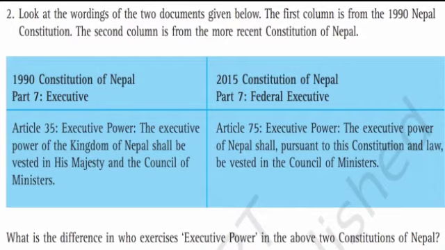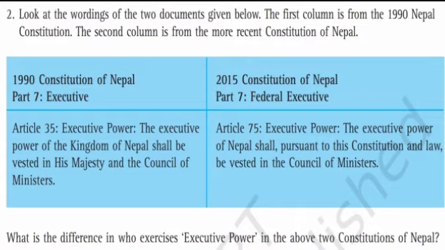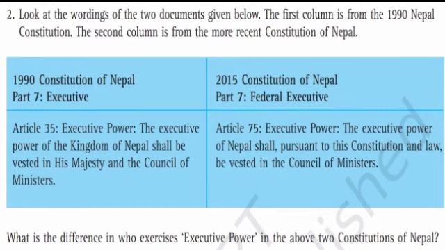Second, in the second column, 2015 Constitution of Nepal, part 7, federal executives. Here article 75 declares that regarding executive powers, the executive power of Nepal shall, pursuant to this constitution and law, be vested in the Council of Ministers.